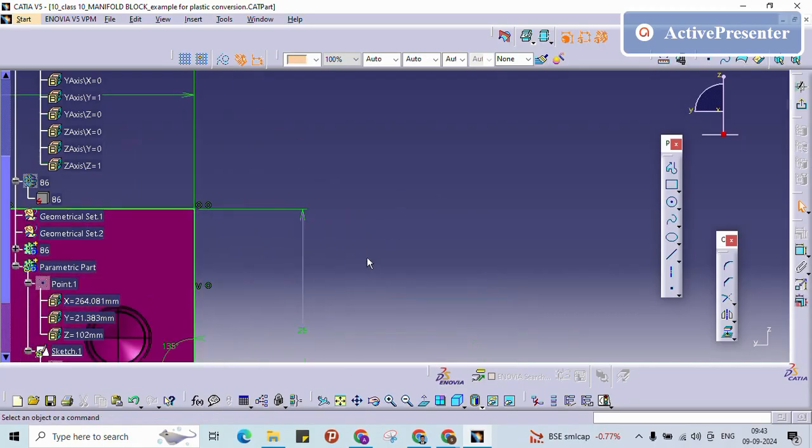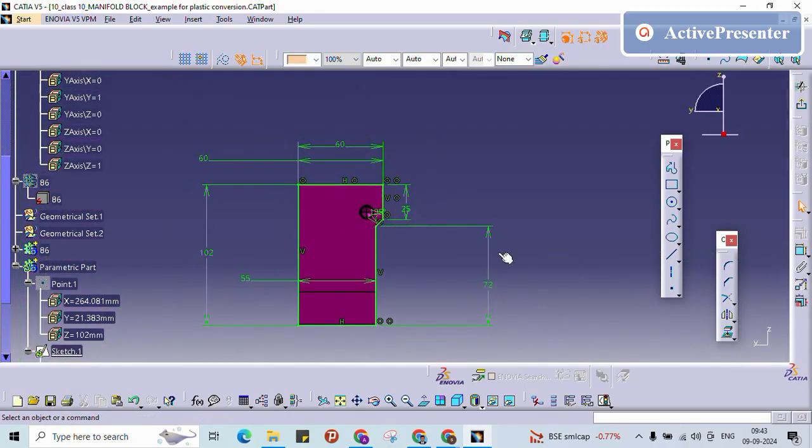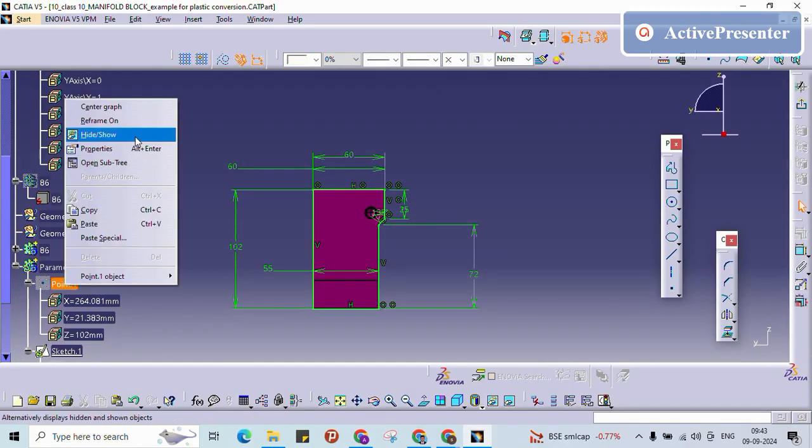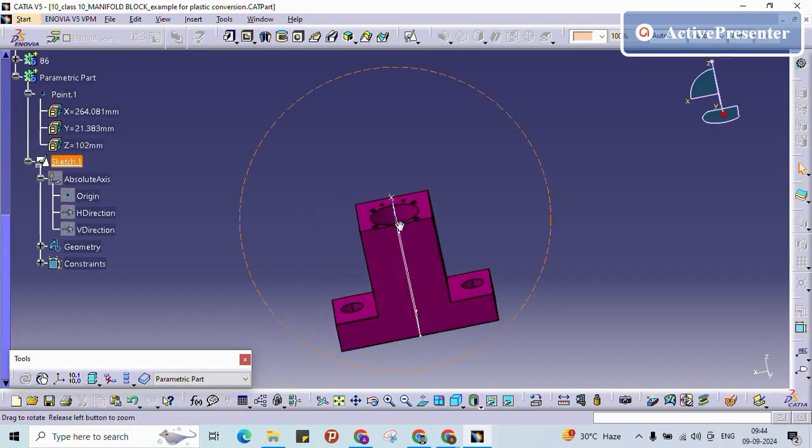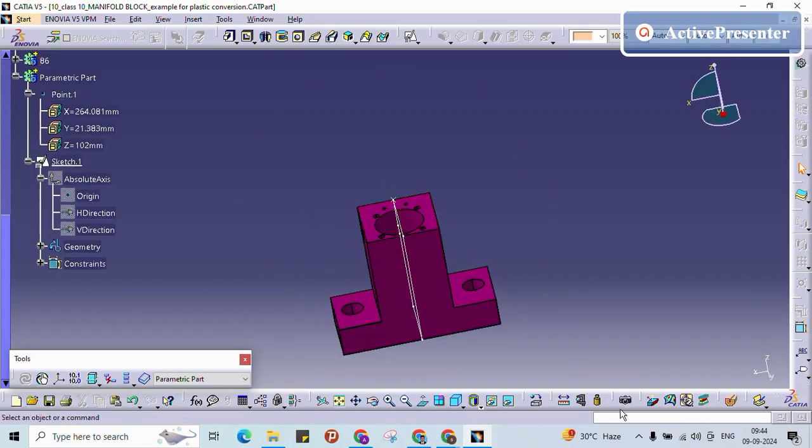See, now it is taking the green color. So now I have created this sketch exactly at the center. Now I have to do the extrapolate.